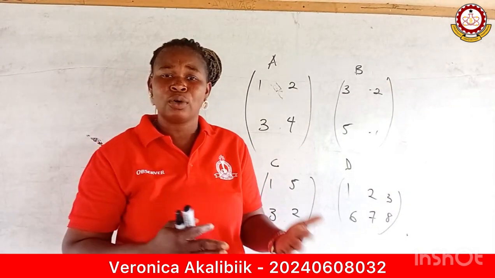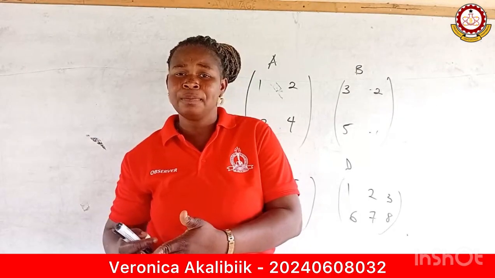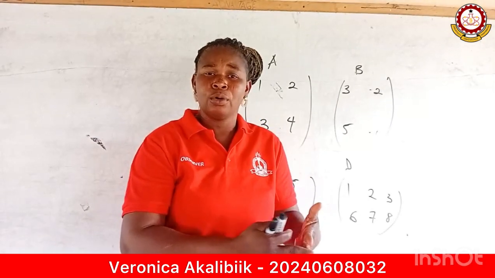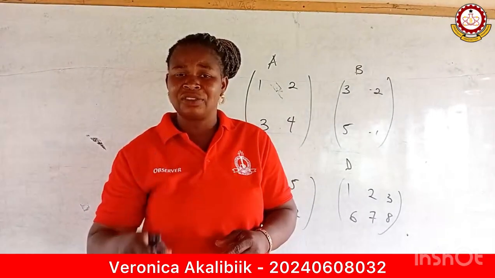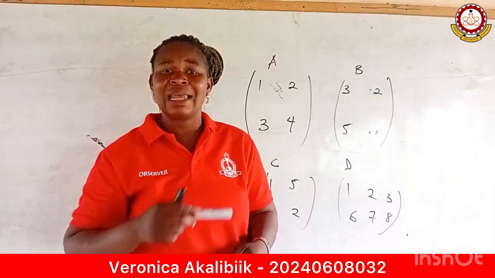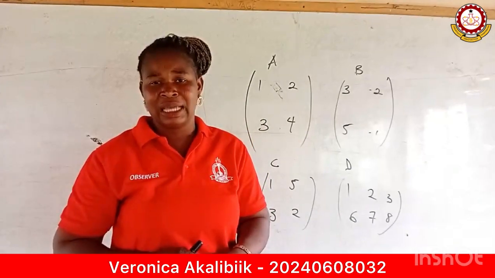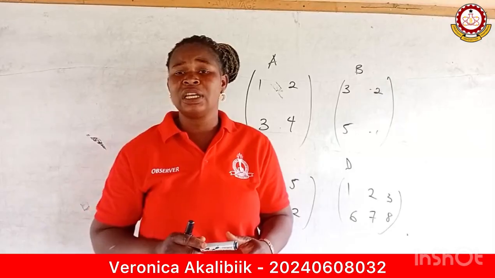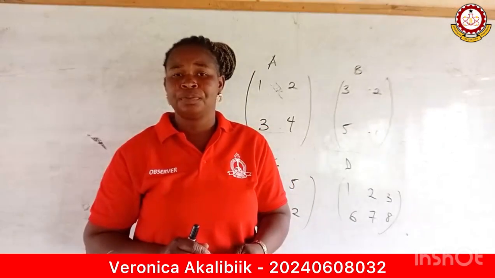So we can add or subtract matrices that are 3 by 3, 4 by 4, 2 by 2. But it is not possible to add a 2 by 2 matrix to a 2 by 3. In that case, they don't have the same size.